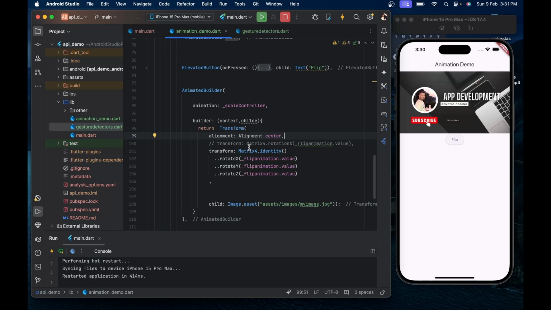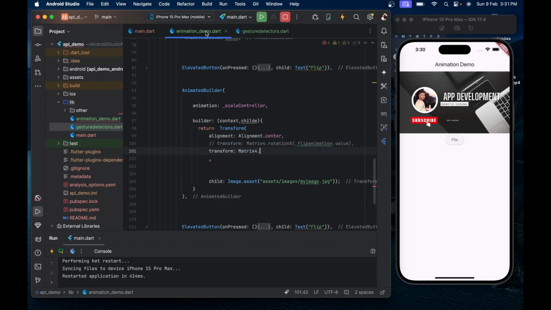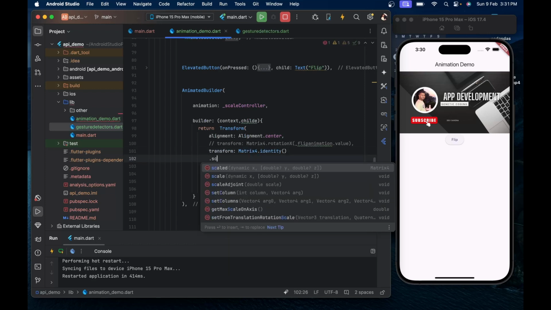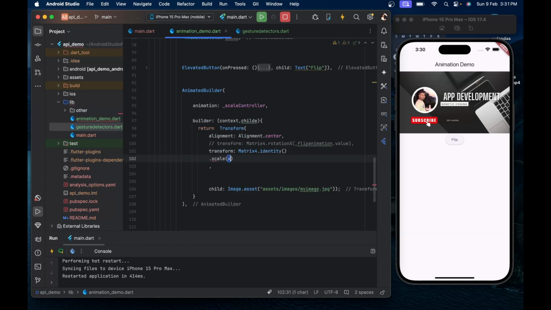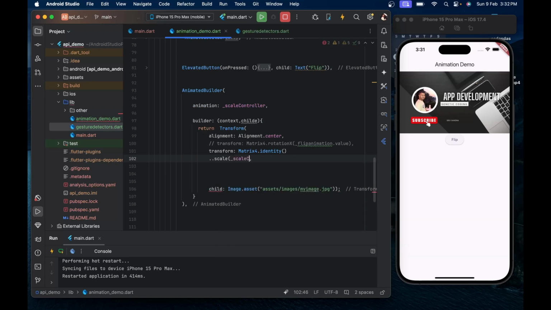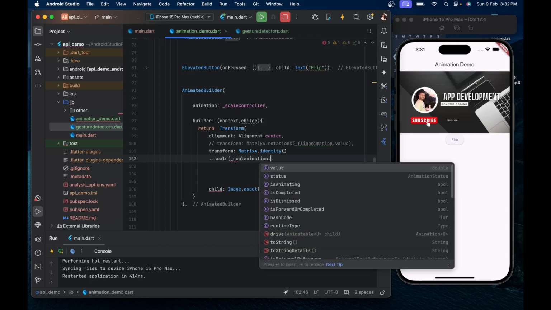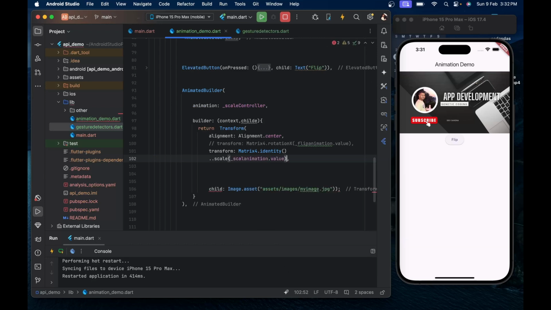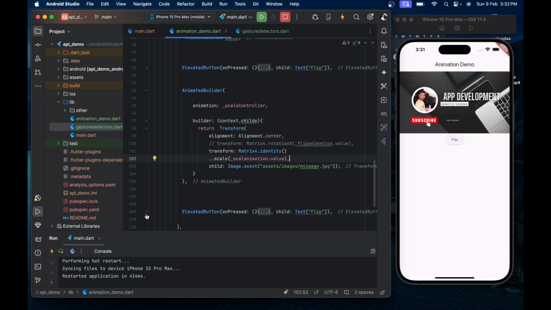Now here we use our matrix identify dot scale, and pass our value scale animation dot value. Here it is.